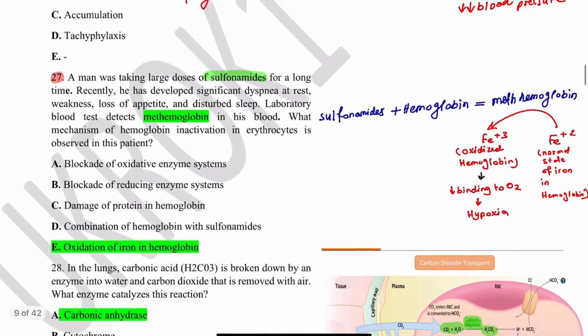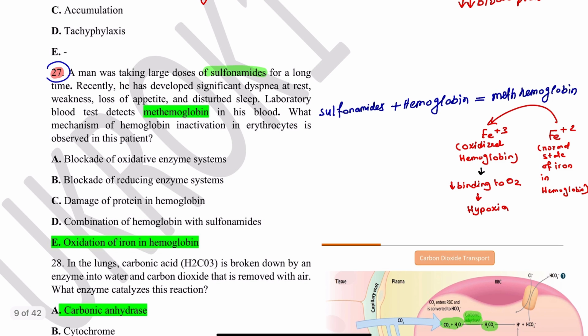Okay, and also here we have a man taking large doses of sulfonamide antibiotics, and then he has methemoglobin. So methemoglobin is like a combination of nitrates with hemoglobin. We call it methemoglobin. And sulfonamides are some of these substances. So what is the danger of this?